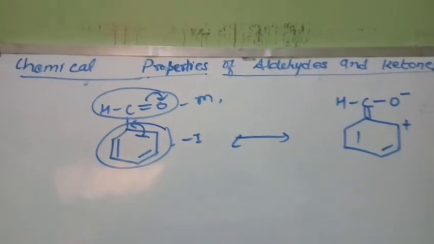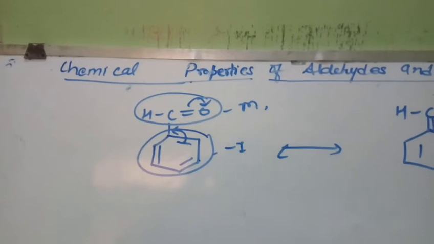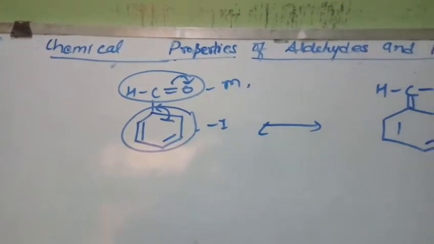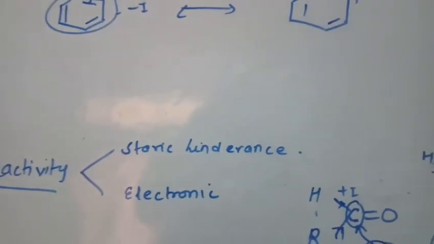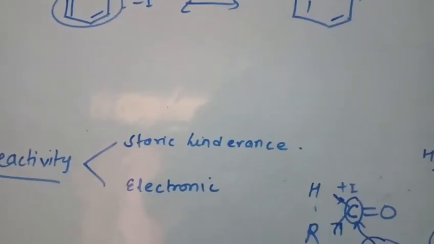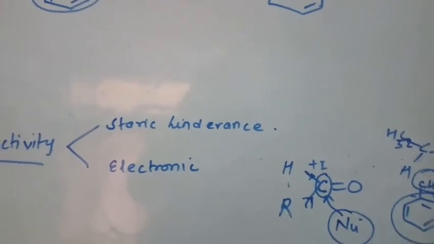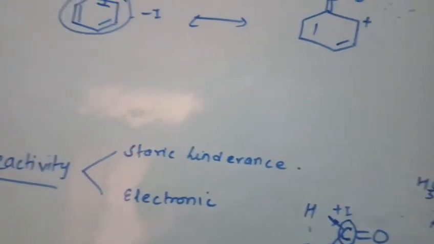Got it? Now, I hope you understood this electronic factor also. It means the more the plus I effect group attached to the carbonyl carbon, the lesser will be its reactivity towards the nucleophilic addition reaction, because the polarity of the bond decreases. Hence the nucleophile cannot easily attack. Understood? Now let us come to the various nucleophilic addition reactions.